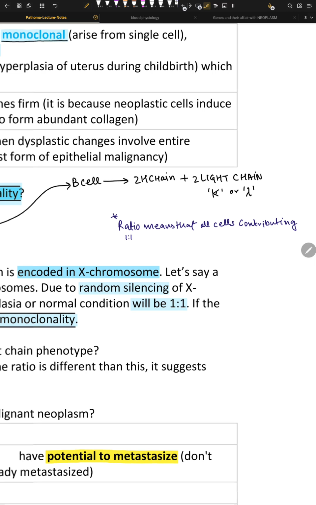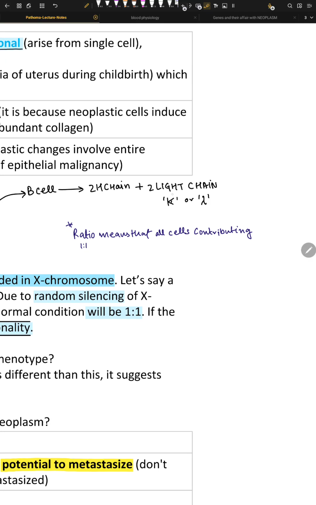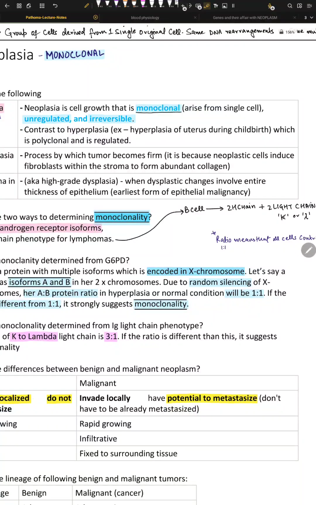Now, if B cells become cancerous, lymphoma or myeloma, for example, they will produce one type of light chain, that is kappa or lambda. So only one. So the ratio will be messed up, right? The ratio will become, for example, kappa is being made 1 is to 20 lambdas. So that's the ratio now. The ratio is messed up right now. It's not 1 to 1 now, right? So that's what I'm trying to say.